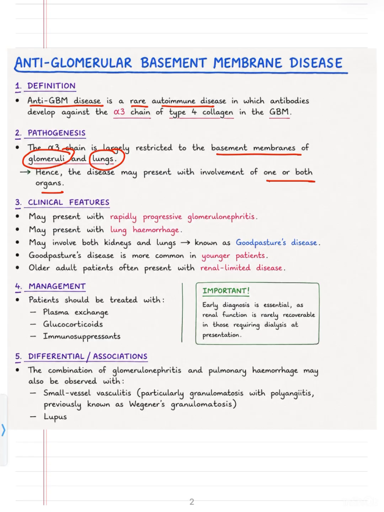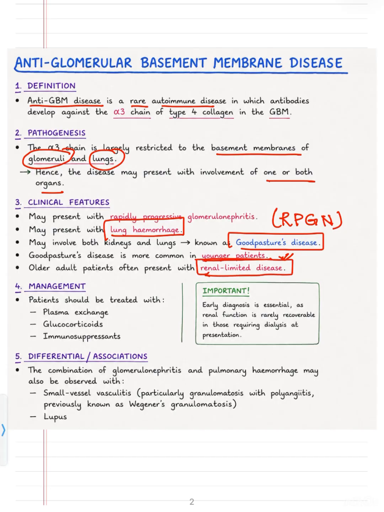Now the clinical feature is, it may present with RPGN, rapidly progressive glomerulonephritis. Secondly, because we also see that the alpha 3 chain of type 4 collagen is also present in the basement membrane of lungs, it may also present with the lung hemorrhage. Third, it may also present with both the organ involvement together, and then it will be known as the Goodpasture disease. Generally, Goodpasture disease is more common in the younger patients, and the older adults will only present with the disease which is limited to kidney only, so renal limited disease only.